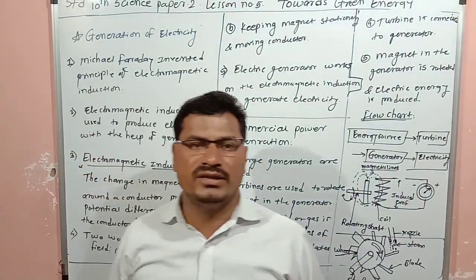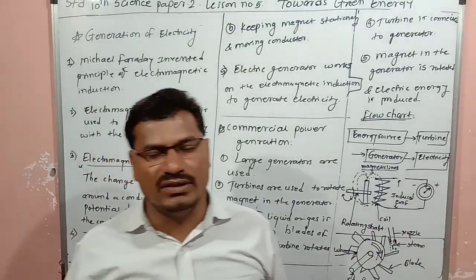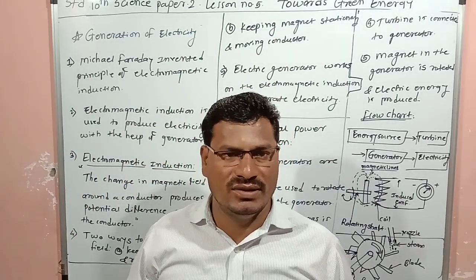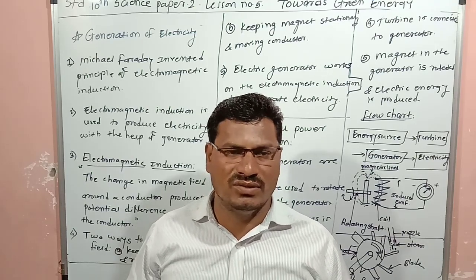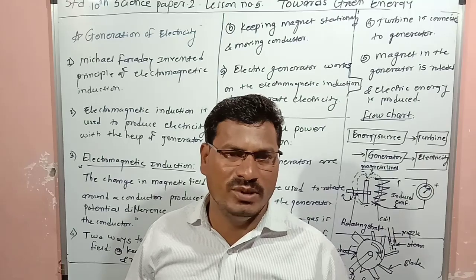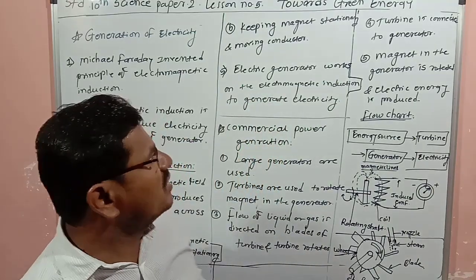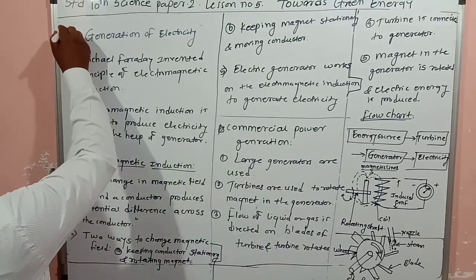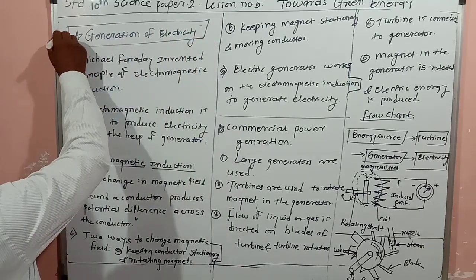Students, we are learning lesson number 5, and the name of the topic is Towards Green Energy. Before this we have studied electricity, uses of electricity, what we mean by energy, types of energy, and forms of energy. Today we are going to study the generation of electricity. The next point is generation of electricity.